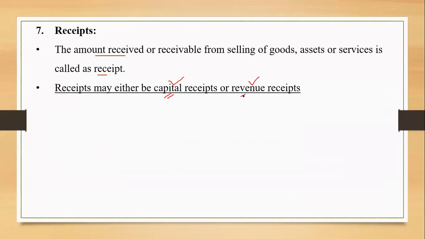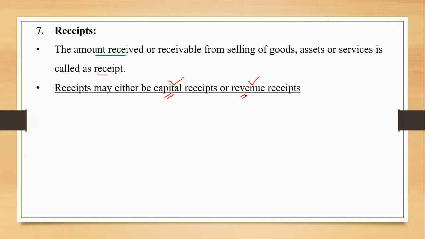Capital and revenue. As far as capital receipts are concerned, the amount that is received by the company or the firm on an irregular, non-recurring basis. The amount is received, but on a non-recurring basis. The best example can be a bank loan. We don't go for taking a loan from the bank on a regular basis, right?